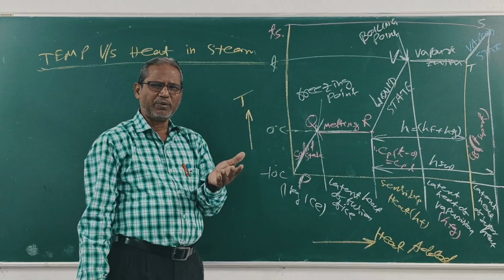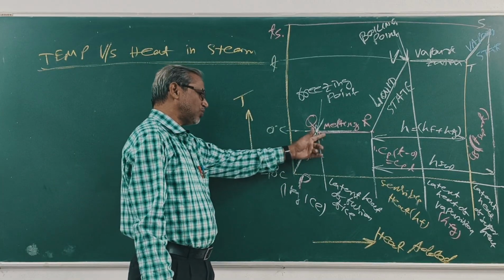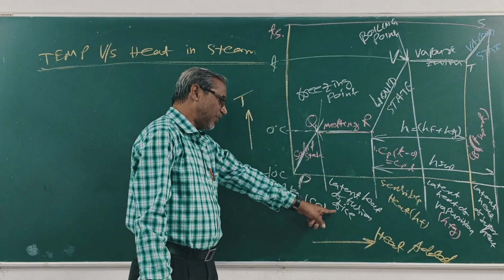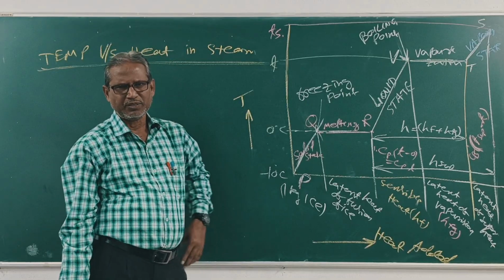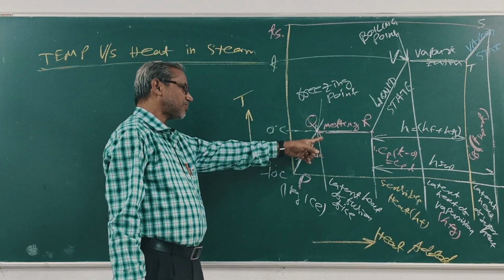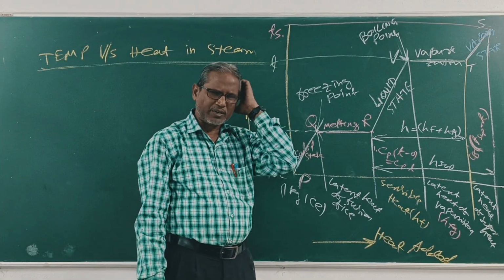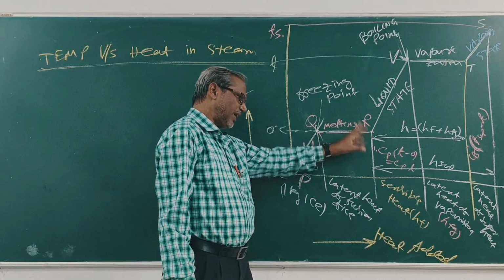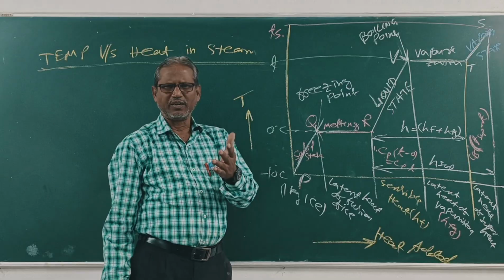When you further give heat, the temperature remains constant and the whole of the ice becomes water during Q to R, and this amount of heat is called latent heat of fusion of ice. Clear? Again at point R, the 1 kg ice becomes 1 kg water, but the temperature is 0 degree centigrade. Now, again we will give some heat.